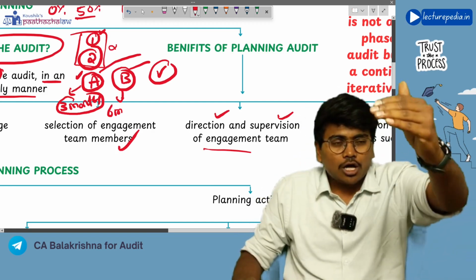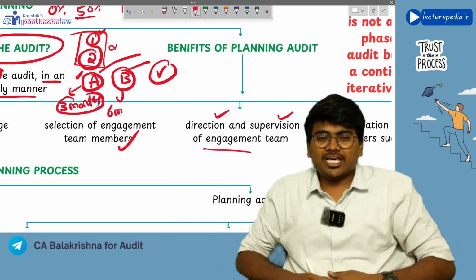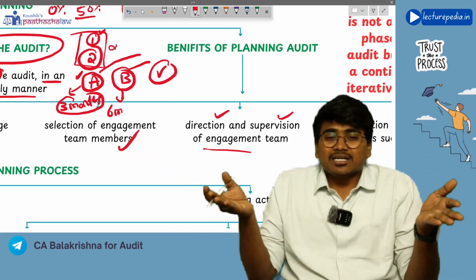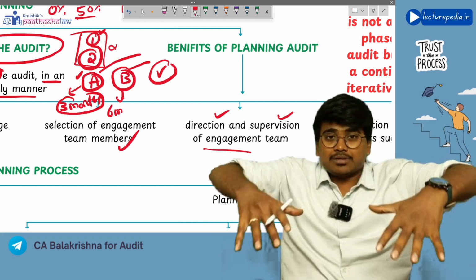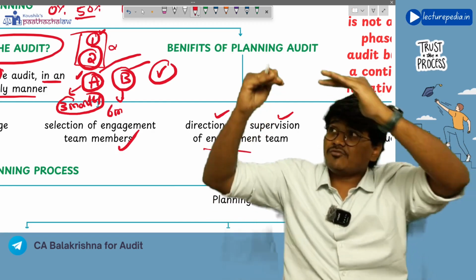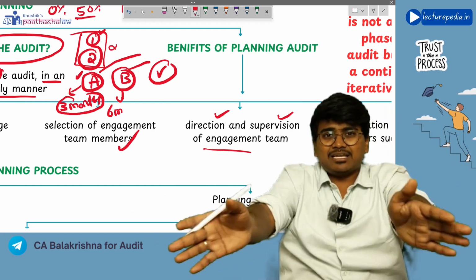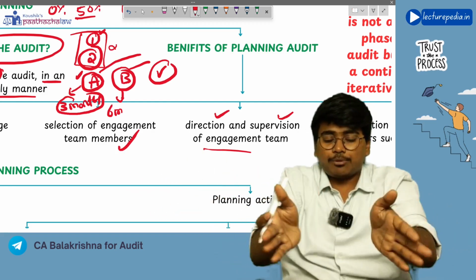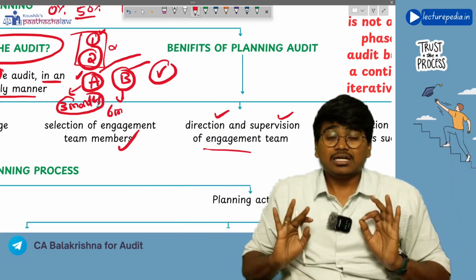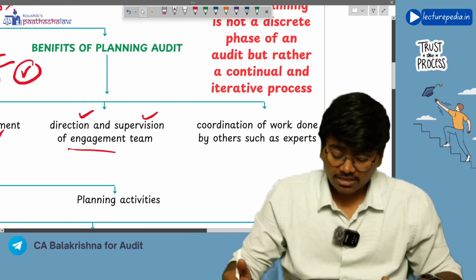Okay, if the auditor has properly planned the audit, he can properly direct the engagement team, because the audit will not be done by the auditor, by the chartered accountant. No, the team under him will do the audit. So if there is a proper plan, the auditor will be able to guide the team. Okay, he will be able to give the work properly to the team. He can properly divide the work among the team. So audit planning will help the auditor for this.